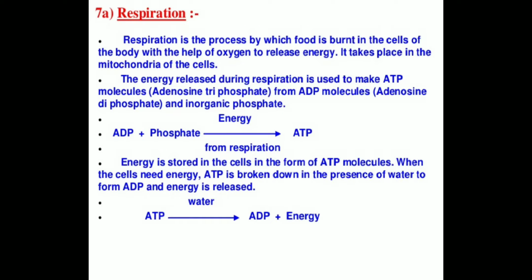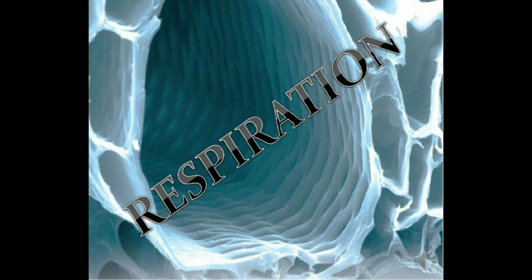Do you know what is the currency of energy? The currency of energy is ATP inside our body. So there is ADP. ADP is adenosine diphosphate and ATP is adenosine triphosphate. Please learn their full forms. Okay. So energy is released in the form of ATP. It is formed from ADP plus one phosphate molecule and energy obtained from respiration. Then it is converted into ATP.